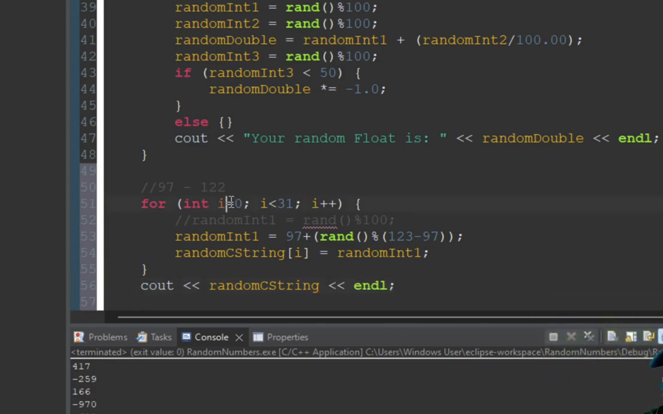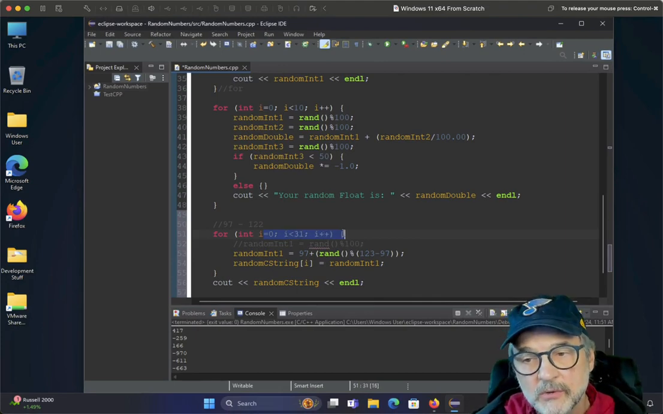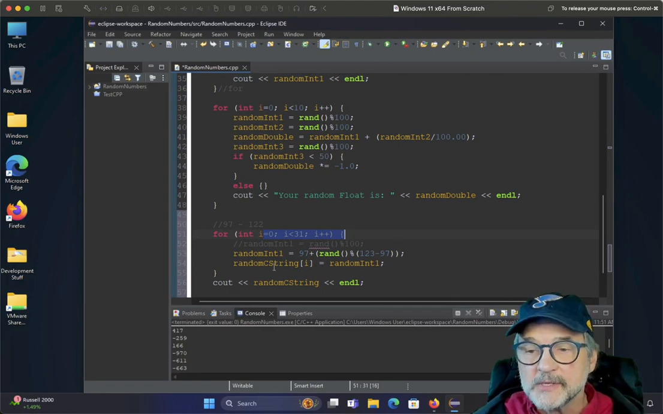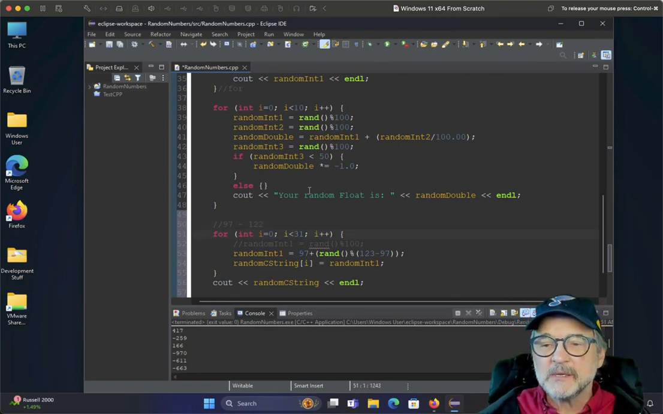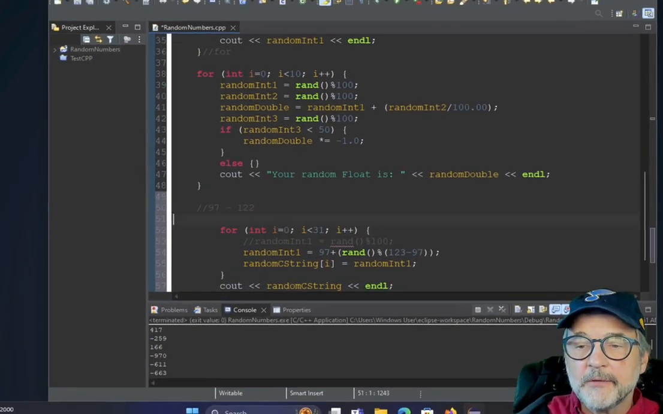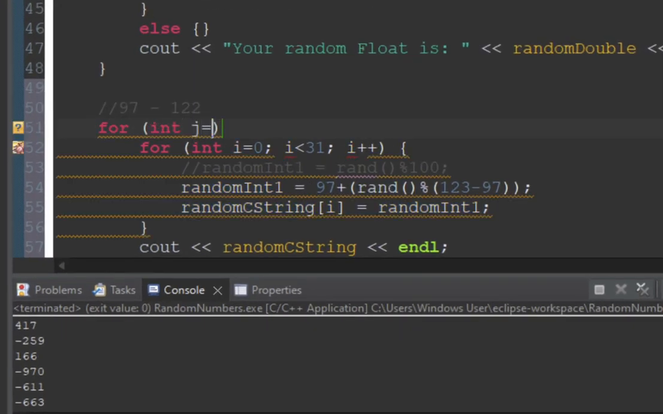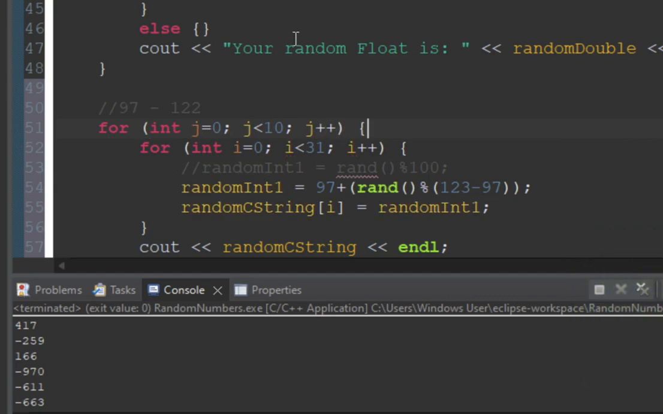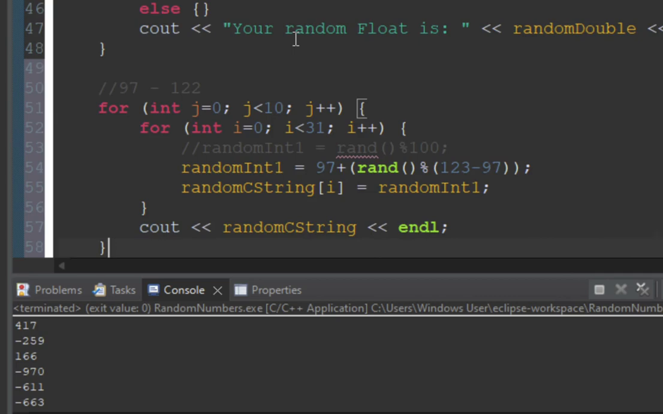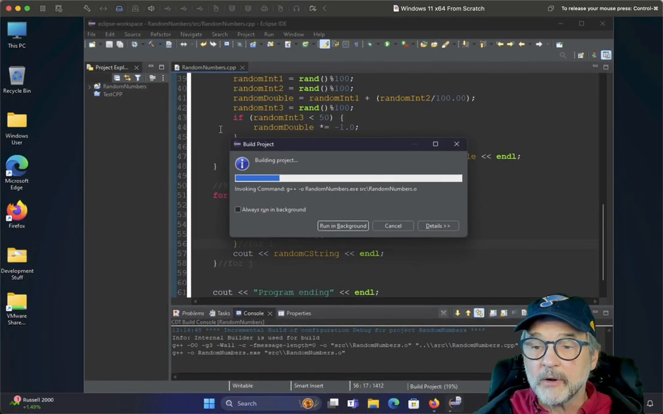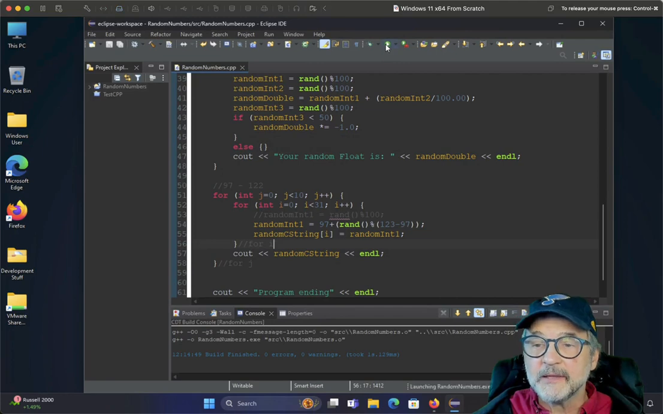So what this is going to do is generate 31 or 32 numbers. We're going to put it in the C string. We might want to do like 10 of these. So what I'm going to do is create another loop, so we can generate 10 random strings. All right, so see if it's really, really working. All right, so let's go ahead and play this and let's see what we get.